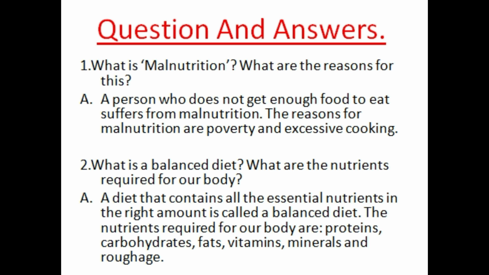What are the nutrients required for our body? A diet that contains all the essential nutrients in the right amount is called a balanced diet. The nutrients required for our body are proteins, carbohydrates, fats, vitamins, minerals, and roughage.